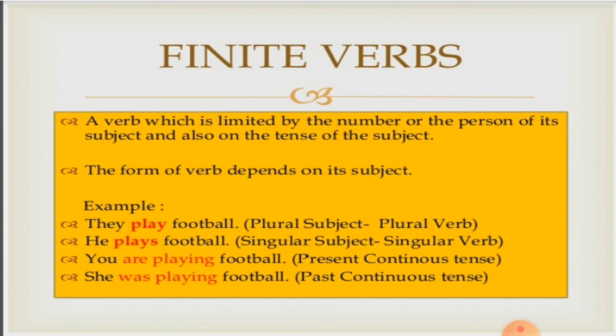They play football. Here we see the subject they is plural and therefore the verb also takes the plural form. He plays football. He is a singular subject. Therefore plays takes the form according to the singular subject and becomes the singular verb. You are playing football. Are playing is in present continuous tense. She was playing football is in past continuous tense. In all these four examples, we see that the forms of the verbs change according to the number or the person of the subject and also on the tense of the verb.